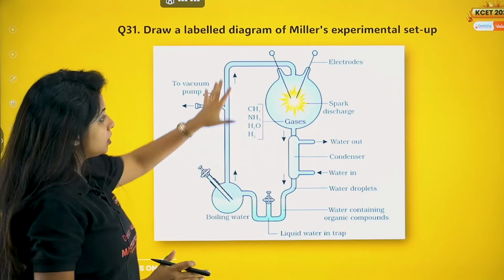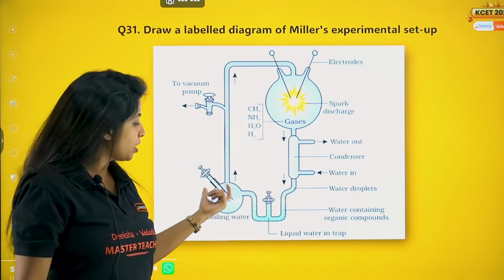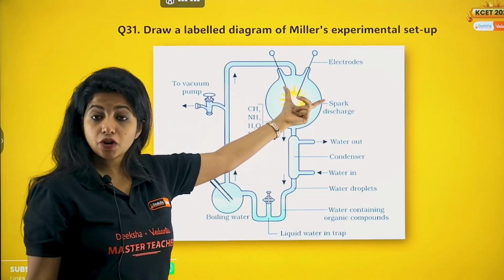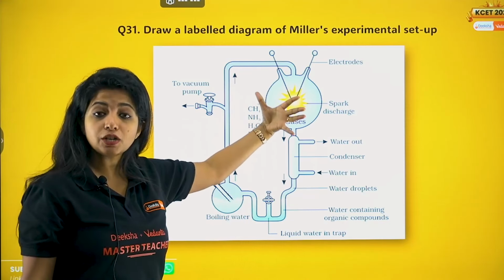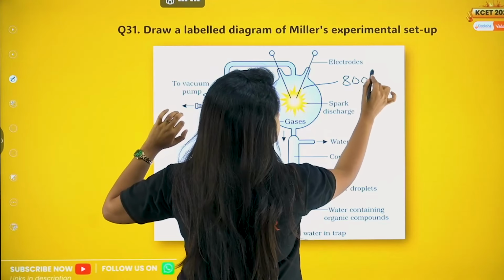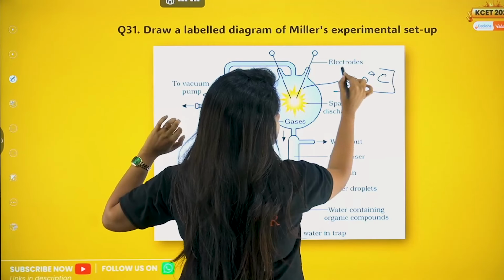So let's do that. This is a closed setup over here. You have water. The boiling water is there. The vapors are going to rise up there. You have electrodes. Why do you have electrodes? To increase the temperature. The temperature in Stanley Miller's experiment is 800 degrees Celsius. Remember this. It is 800 degrees Celsius.